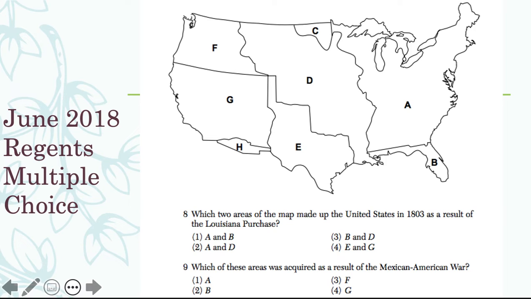Now, a regions question that you might see is one that you see on your screen right now. This question is typical of questions in relation to the Louisiana Purchase. And if we look at these questions here, the first question says, which two areas of the map are made up of the United States in 1803 as a result of the Louisiana Purchase. We are looking at areas A and D for the answer there. And we'll get to the Mexican-American War and we'll know the answer to that question, but know that the Louisiana Purchase often, when it's shown up on the regions, comes with a map question.